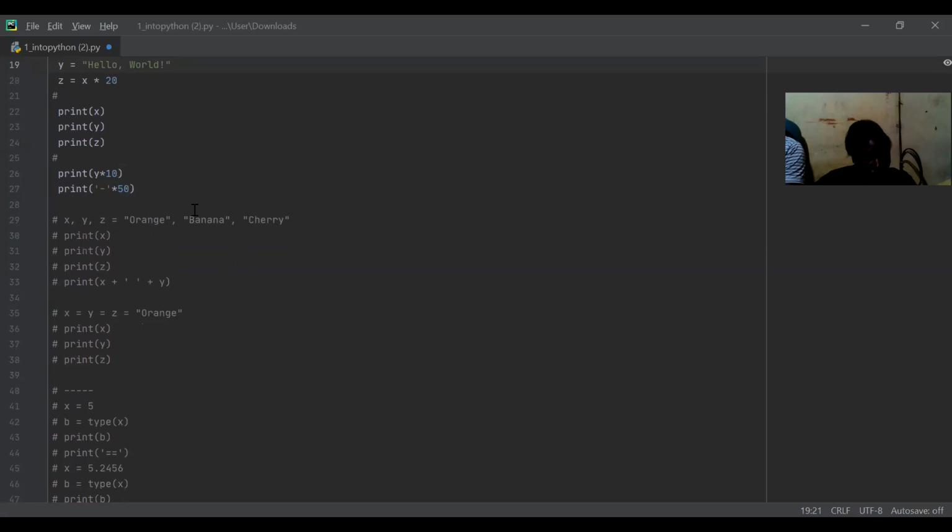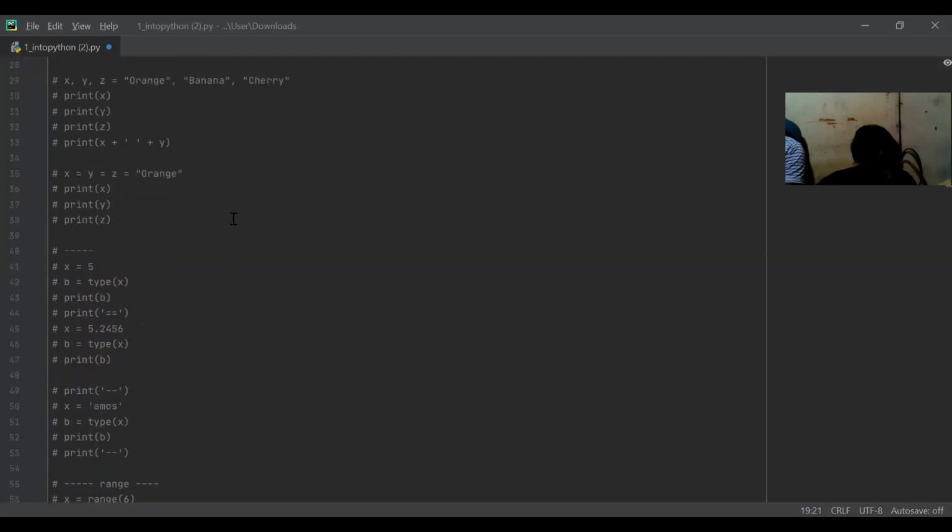So we have here orange, banana, and cherry. x goes to orange, y to banana, and z to cherry. Now a new example. x is equal to y, which is equal to z, which is equal to orange. What will happen? x and y and z, all of them will be equal to orange. So when I write print x, it will print orange, same as when I write print y, and same as when I write print z.